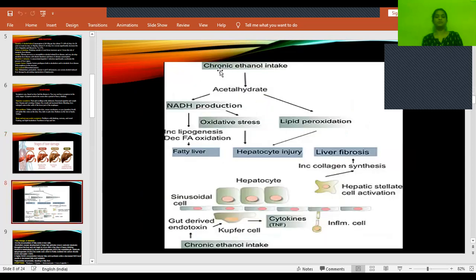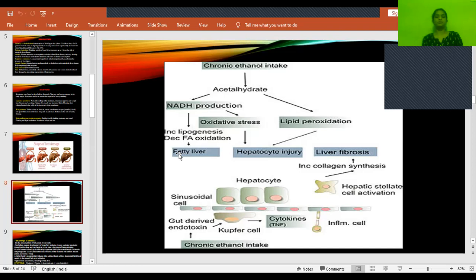So this is the pathophysiology, starting with chronic ethanol intake. It causes a release of acetaldehyde and NADH production. Whatever NADH is produced causes lipogenesis. That means it will increase the production of lipids, and also it will decrease fatty acid oxidation. That means metabolism of lipids will be decreased, but the production of lipids will be increased. Okay. So it leads to fatty liver. Whenever lipids are not getting metabolized and production is increased, they get accumulated or deposited in the liver cells, causing fatty liver.